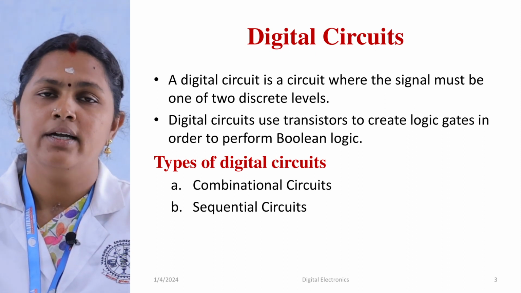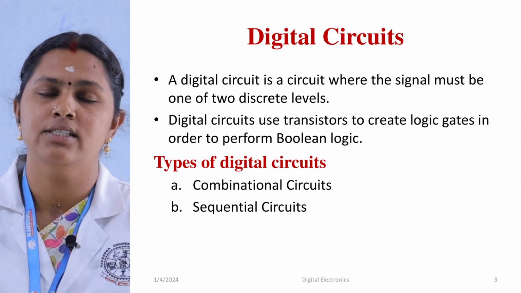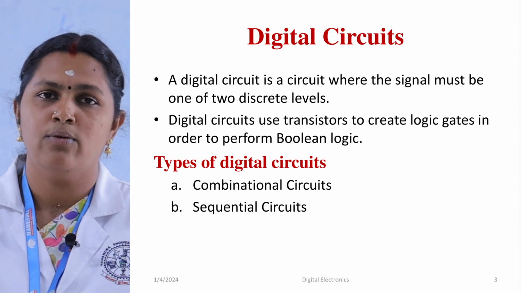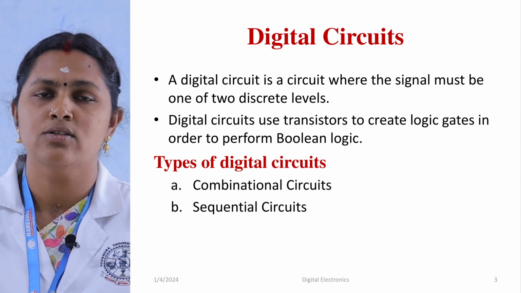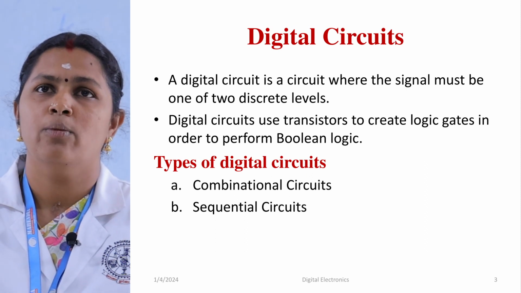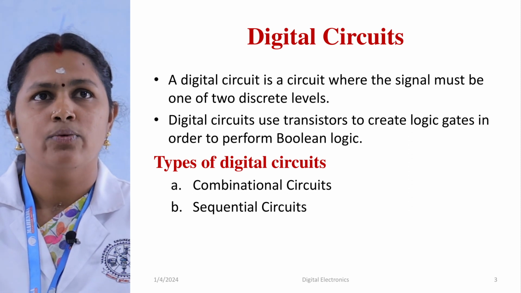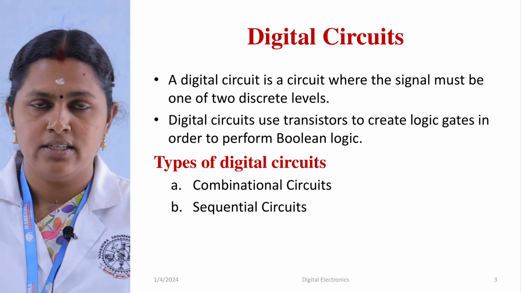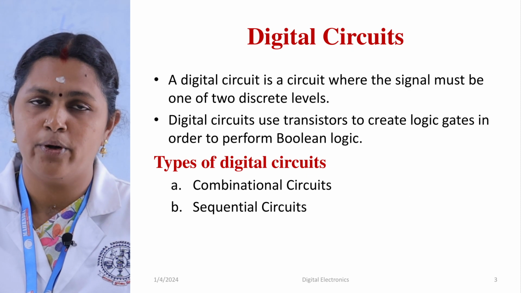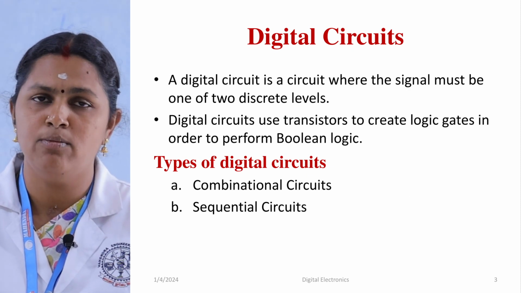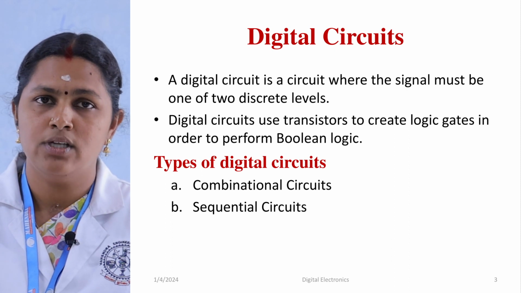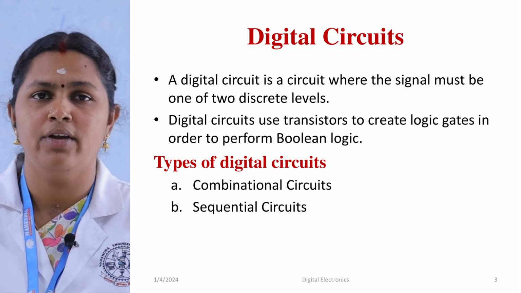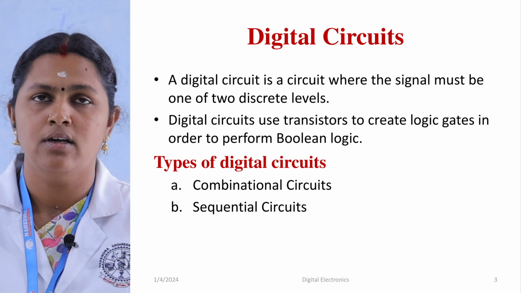We are going to see the types of digital circuits. The digital circuit is broadly classified into two: one is the combinational circuit, the second one is the sequential circuit. Let me see what combinational circuits are. A combinational circuit is a circuit in which the output depends upon the present input. It is going to perform some logical operations, and it will produce the output depending only upon the present input. So the present input is a must when we talk about combinational logic circuits.